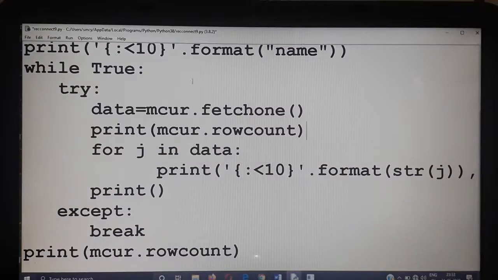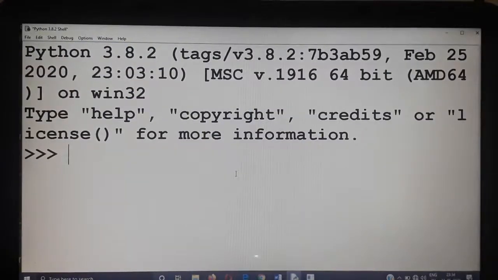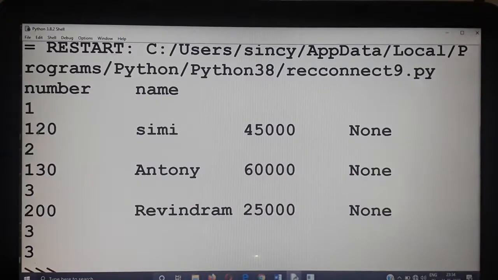Now check how it is working. See that 1, 2, 3. That current record number is displayed over there.